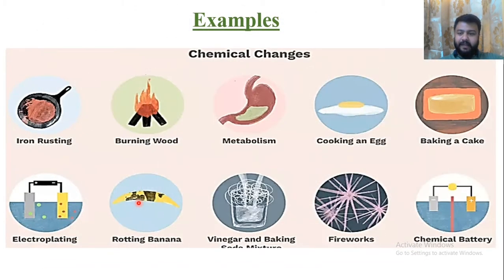Further examples are rusting of iron, burning wood, metabolism, the digestion of our food, cooking of egg. In cooking of egg, there is denaturation of protein. Baking of cake, rotting of banana, electroplating, vinegar and baking soda mixture, fireworks, chemical battery. These are all examples of chemical changes.